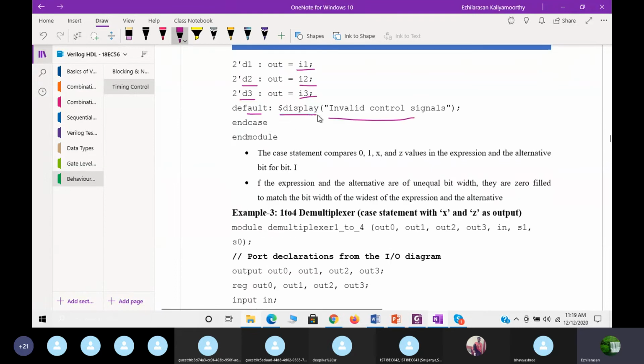Unit display. This also we know. That system task function we already discussed. You need to specify endcase. Even this we specified already.